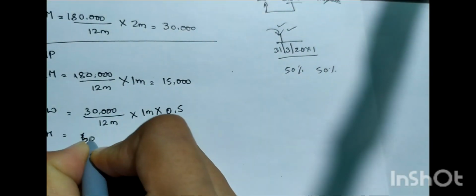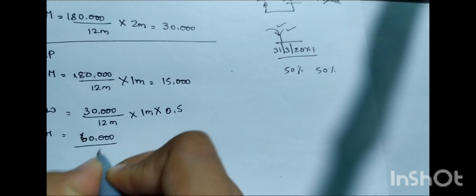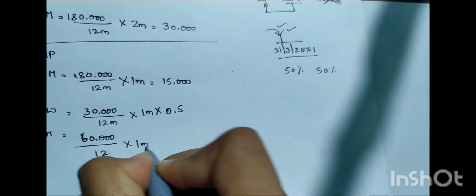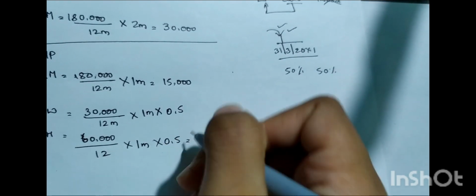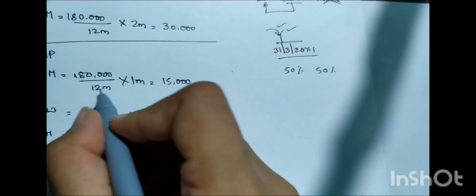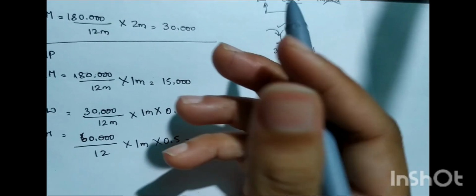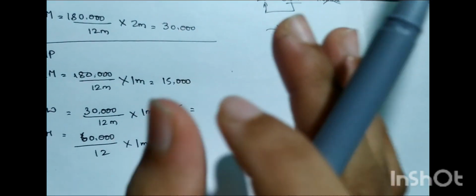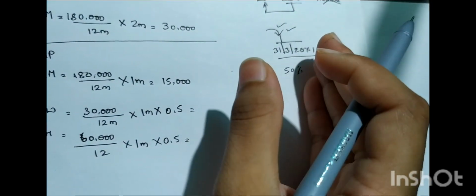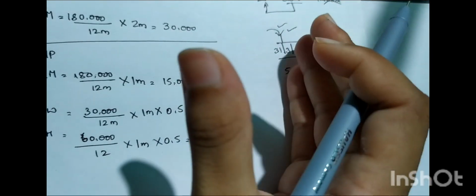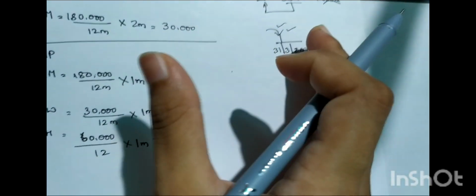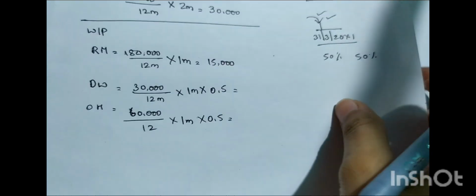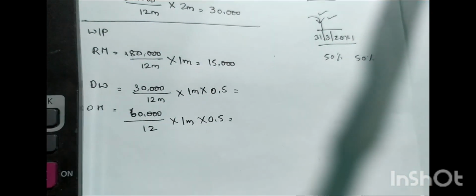Next, overhead is 60,000 upon 12 months into 1 month into 0.5 of the work done. But raw material you can't take in thread form. If you're a shirt manufacturing company, you need cloth itself, 100% readily usable material, it can't be 50% done and 50% not yet, right?